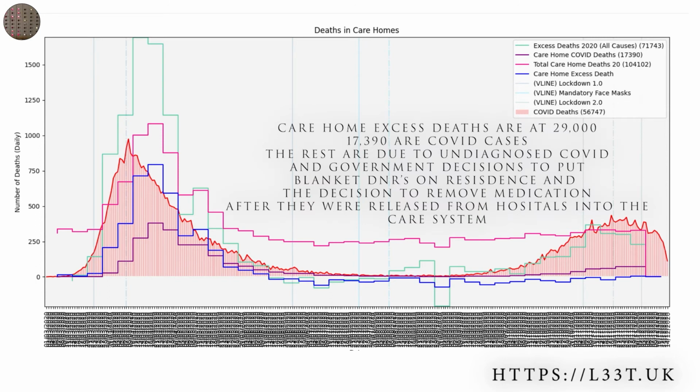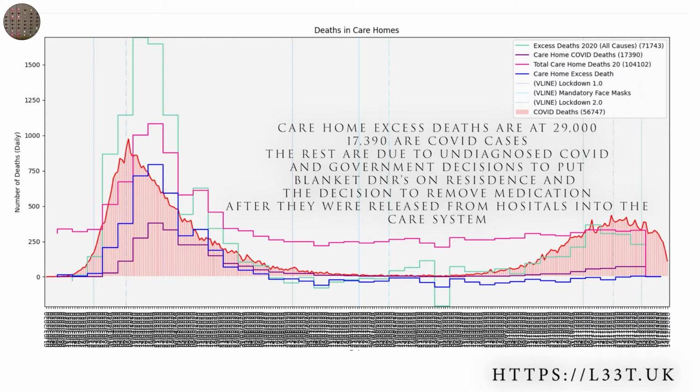This could be due to undiagnosed COVID deaths in elderly residents, do not resuscitate orders being put on elderly residents, and frail residents being sent from hospital back to care homes where they did not receive the treatment that they needed. You can also see that at least 40% of deaths up to October were in care homes, adding to the theory that COVID affects the elderly more than the young.